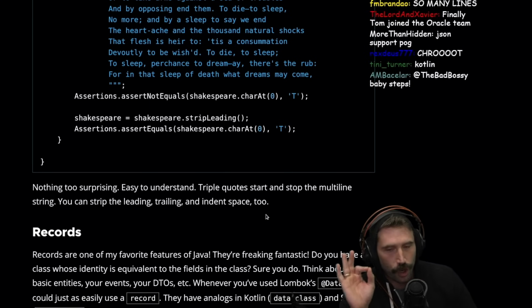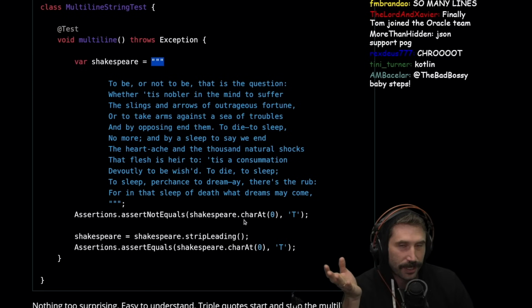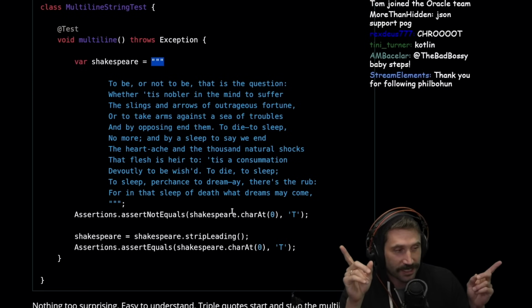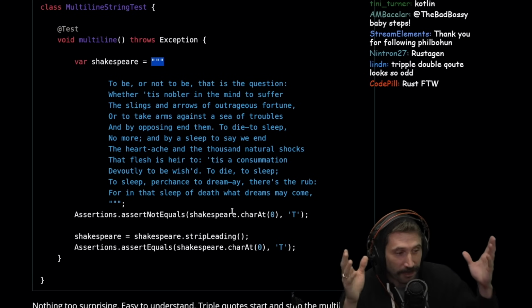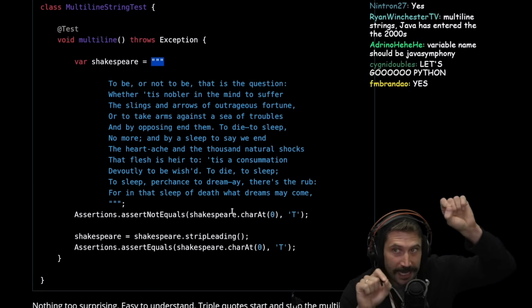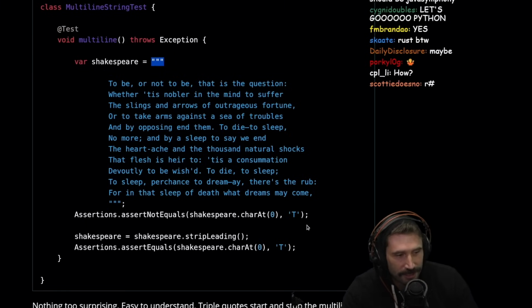You know what's so good? I hate to be a Rust fanboy at this point, but I'm gonna Rust fanboy a little bit. How Rust does multi-line strings is 1,000 times better. Can we all agree with that? Like the fact that you can designate even inner and outer versions of it. Java has officially entered the 2000s.